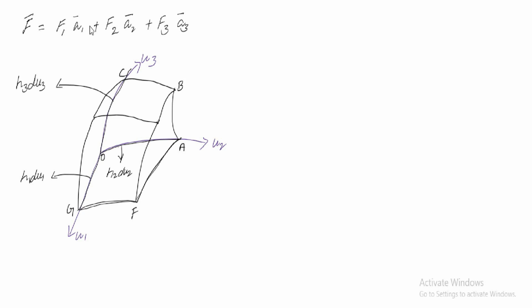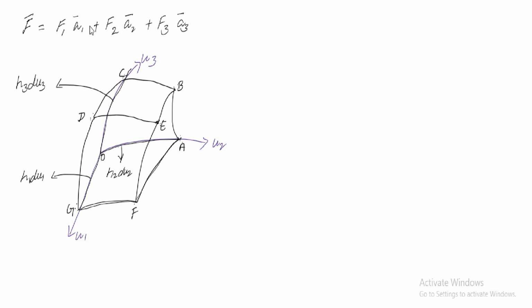So here you have 6 surfaces. That is your O, A, B, C. This is one surface. The exact opposite surface to this surface is G, F, E, D. Next, one more surface is O, A, F, G, O. This is your bottom surface, and the top surface is C, B, E, D, C. Next, one more surface O, C, D, G, O. Next, one more surface opposite to it is A, B, E, F, A. So totally we have 6 surfaces.